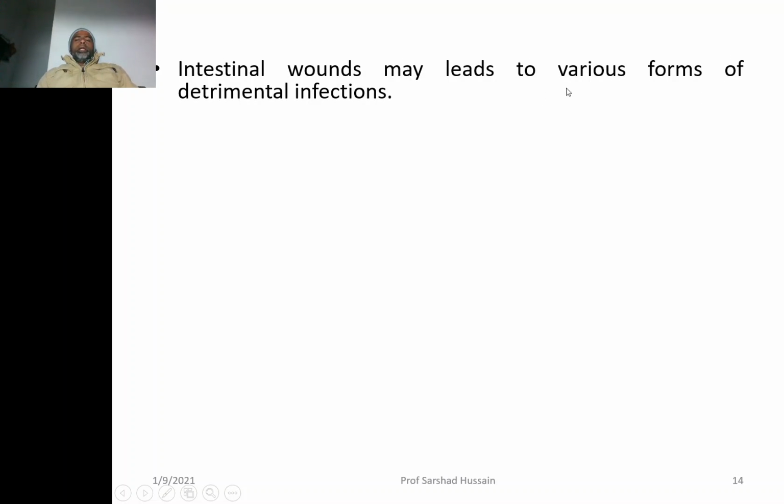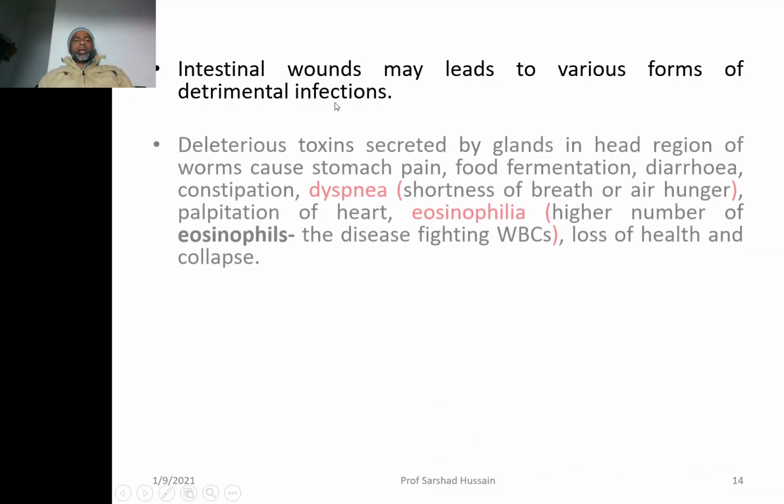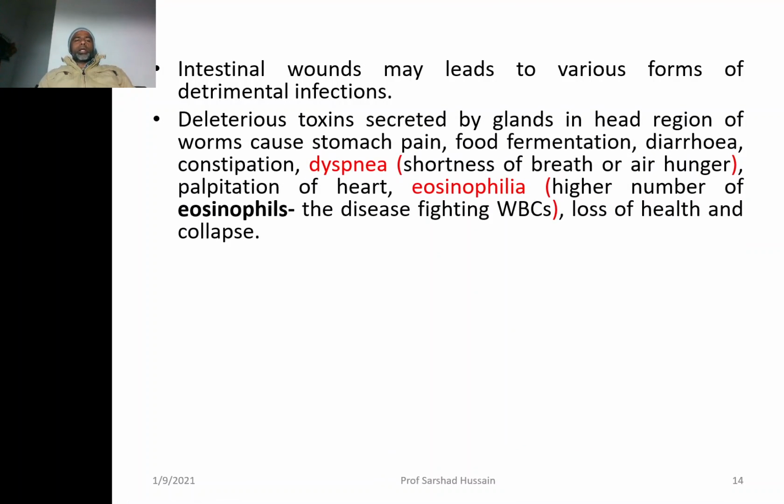Intestinal wounds may lead to various forms of detrimental infections also. So the wound caused by the worm to the wall of the intestine may have some other infection also. Deleterious toxin secreted by the glands in the head region of the worm causes stomach pain.